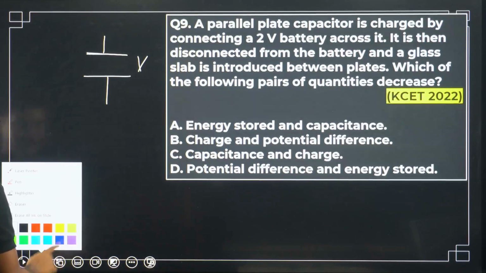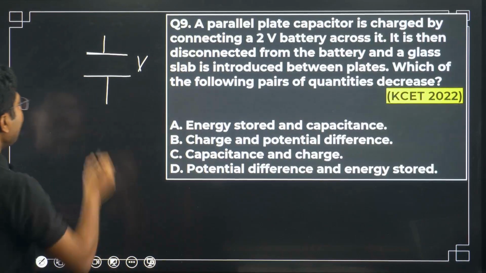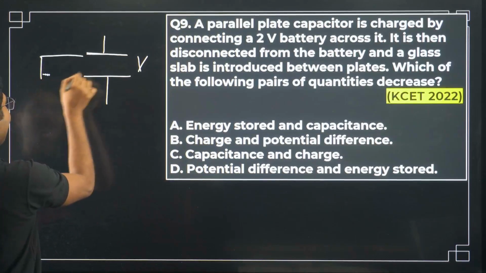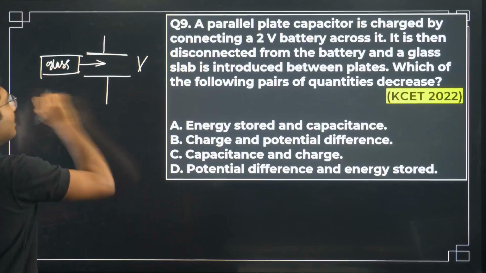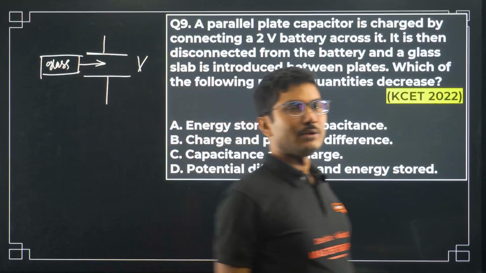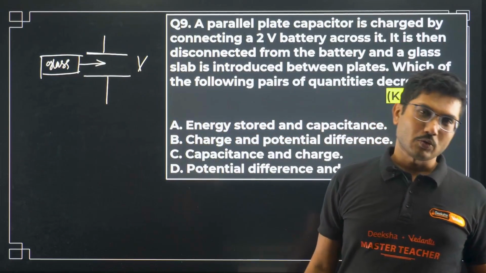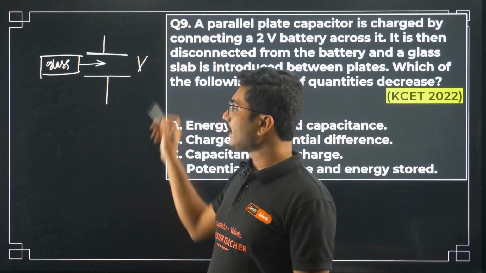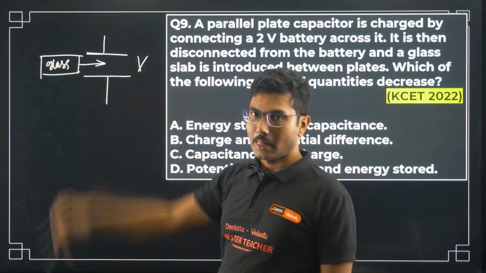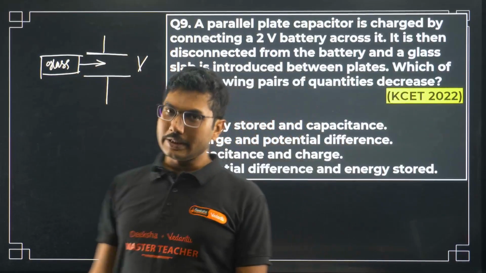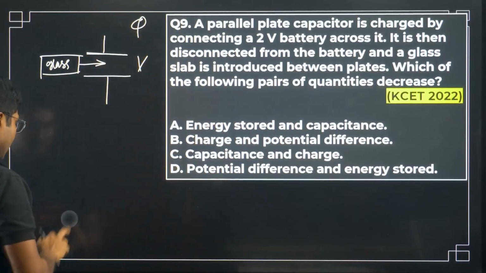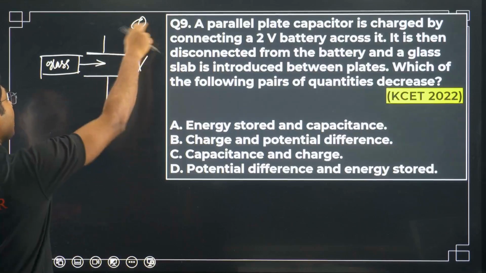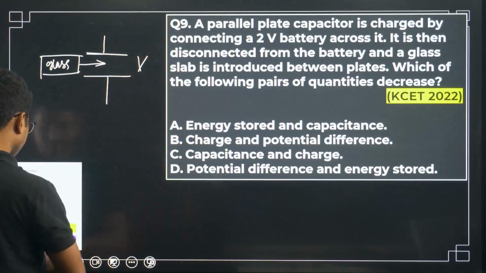Now the battery is removed, and then you add a glass slab into this. This is a glass slab. Now you have inserted a glass slab into the capacitor plates. Okay, so first you have to understand that this is an isolated system. It is an isolated system, which means the charge will be constant. The charge inside the capacitor will be constant in this case.